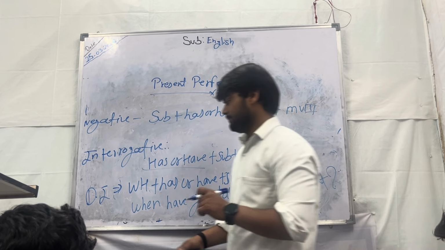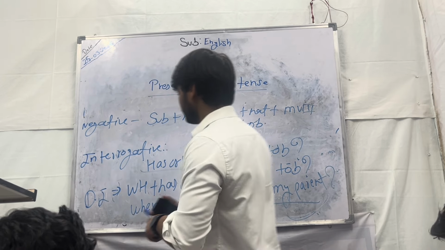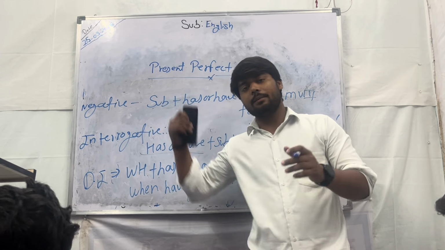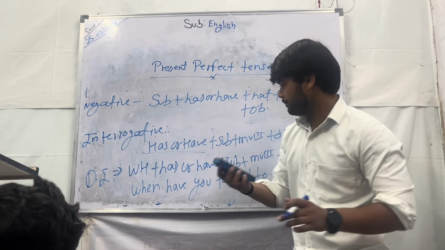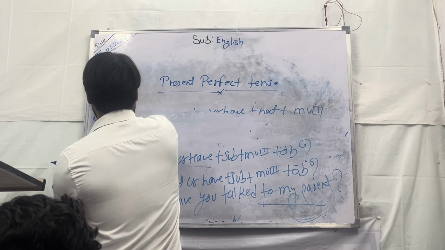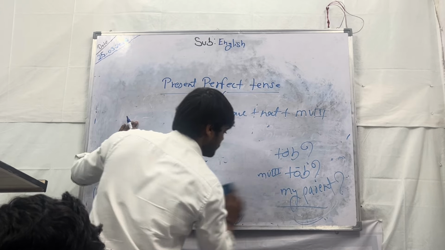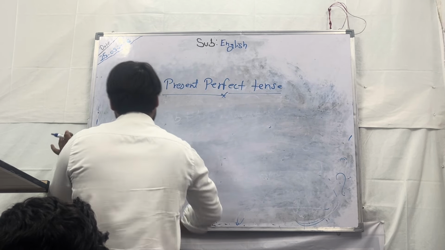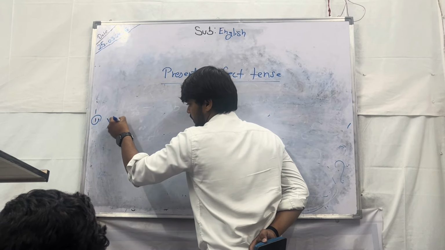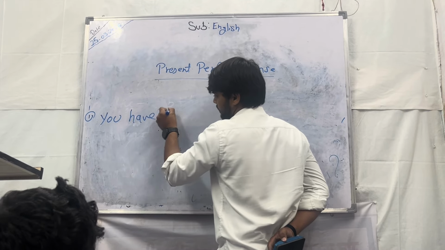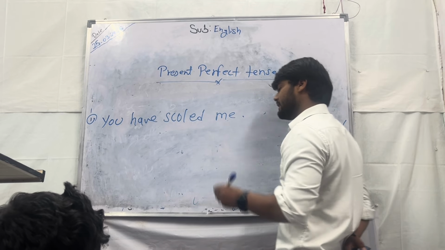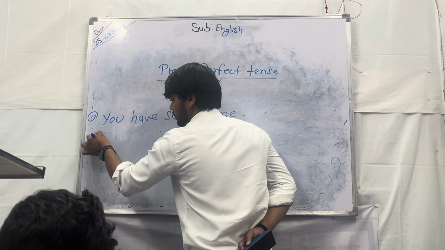Okay. So for a trick, I will also explain to you a trick by which you will understand the rules of the present perfect tense. Okay. A question is given to you. First question is: you have scolded me. आपने मुझे डांटा है भाई. मैंने कहा भाई इसको नेगेटिव करो.